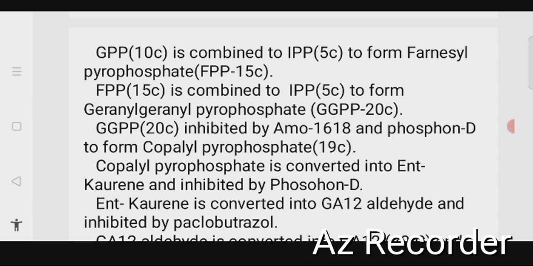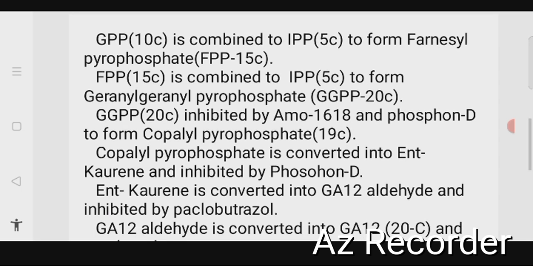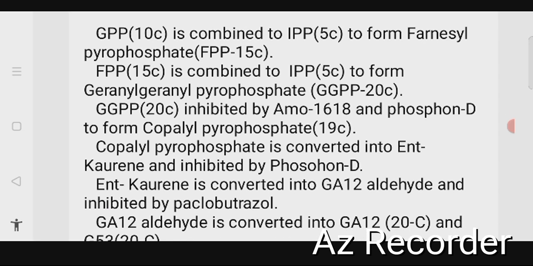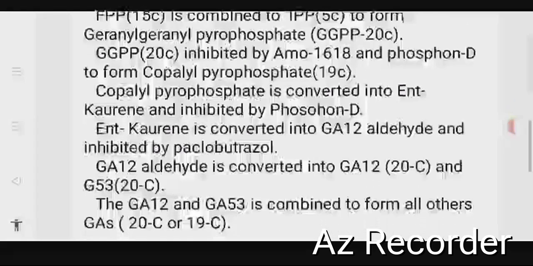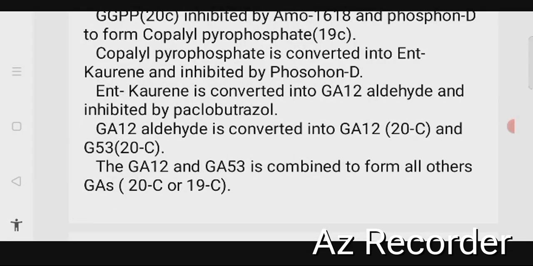Geranylgeranyl pyrophosphate, inhibited by AMO-1618 and Phosfon D, forms copalyl pyrophosphate. The copalyl pyrophosphate is converted into ent-kaurene, inhibited by Phosfon D. Ent-kaurene is converted into gibberellin 12 aldehyde, inhibited by paclobutrazol. The gibberellin 12 aldehyde is converted into gibberellin 12 and gibberellin 53. Gibberellin 12 and gibberellin 53 are converted to form all other gibberellins.